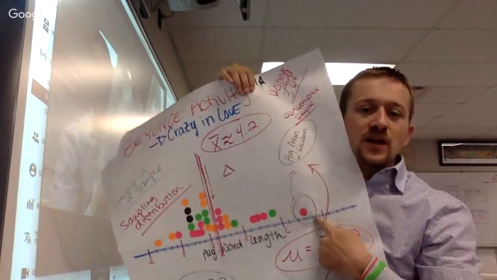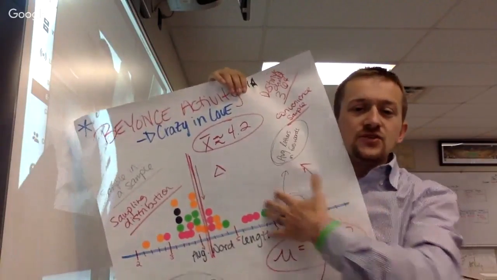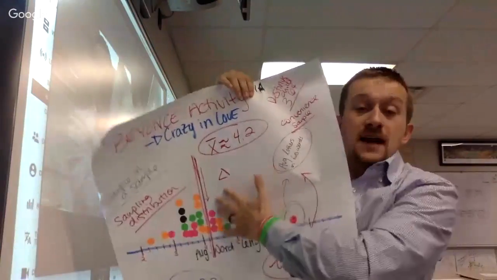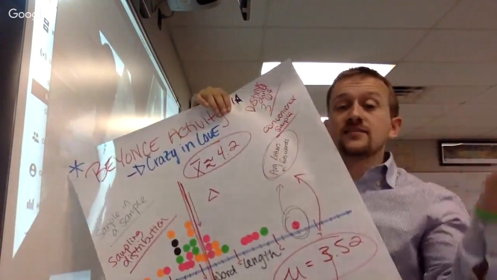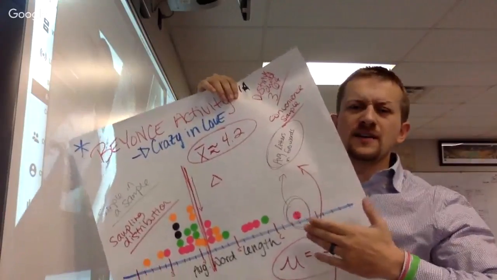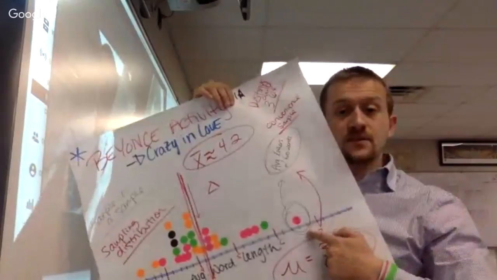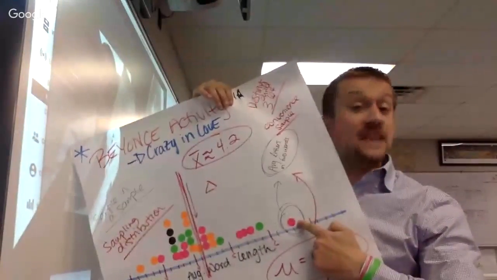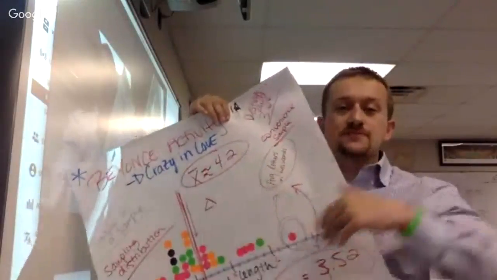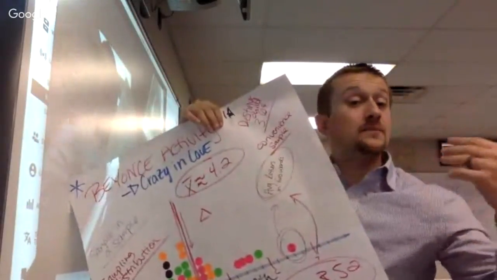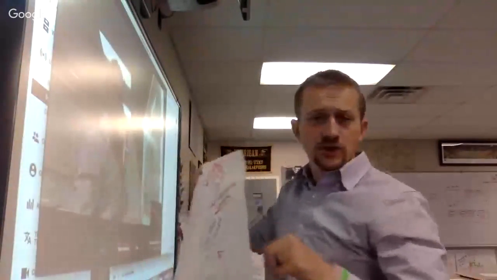So this is a sample of a sample. And because of that, we then use this to estimate my true mu, the true average word length for the entire song. We found that we had what we call a statistic, which is the mean of 10 words, and we use that to estimate my true mu, which is the mean of all words. We call that a parameter. Okay, I hope that makes sense. That's what we're looking at within this.